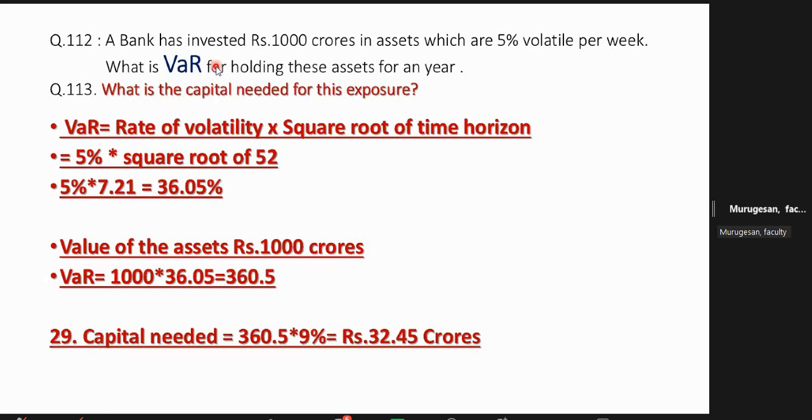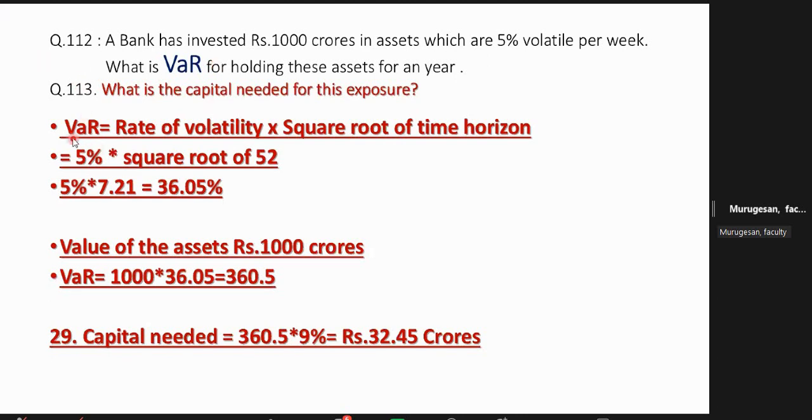Time horizon, they will use time period. If you hold it for 6 months, risk is there. You hold it for 12 months, risk is more. If you hold for 1 month, risk is there. If you hold for 1 week also, risk is there, because every day it changes. Agreed or not? The longer you hold, the larger is the risk. So here they will ask, what is the VaR? Normally for every year, not exceeding 1 year, they will ask. So remember the VaR formula.